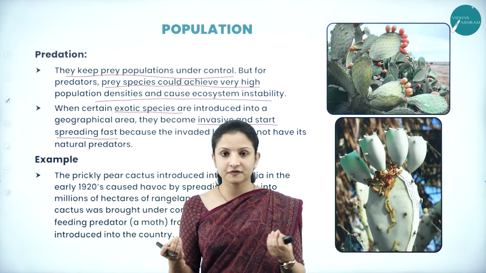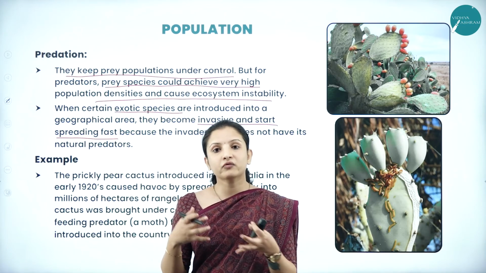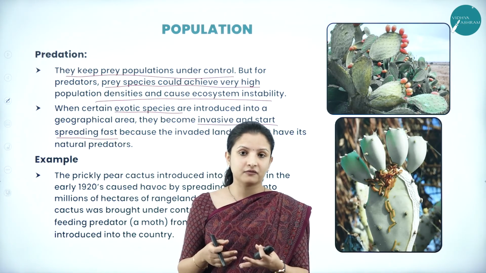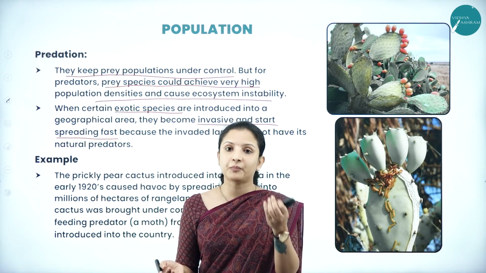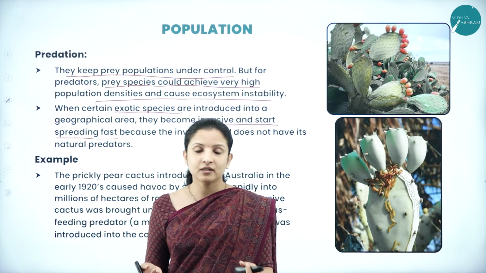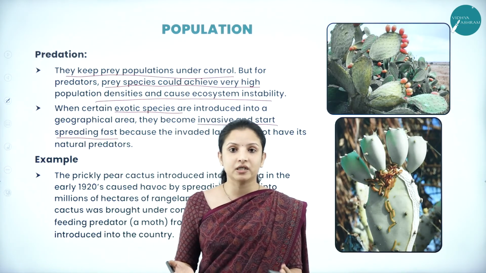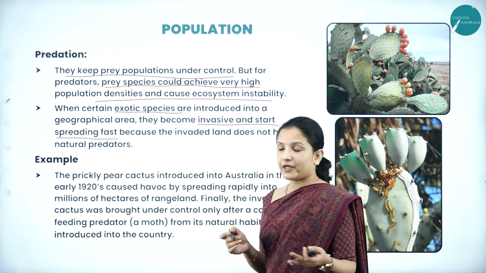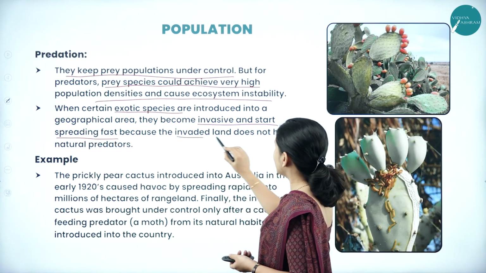During the transport of agricultural seeds or agricultural products, Parthenium came into India. Nowadays, in every agricultural field, on the roadsides, in the forest, everywhere Parthenium grows as a weed. So Parthenium is an exotic species. It has become a weed in India. So that is how they become invasive and start spreading fast, because the invaded land does not